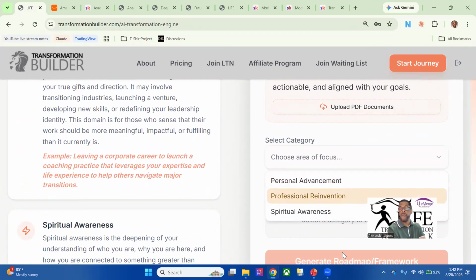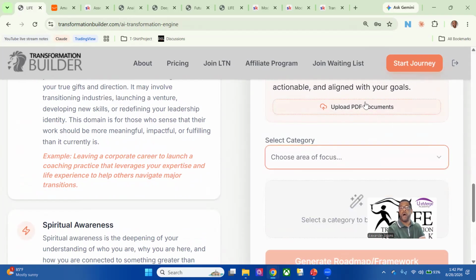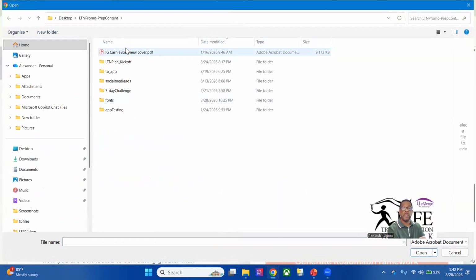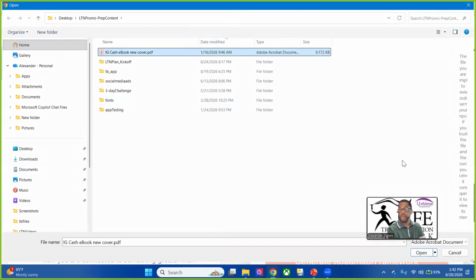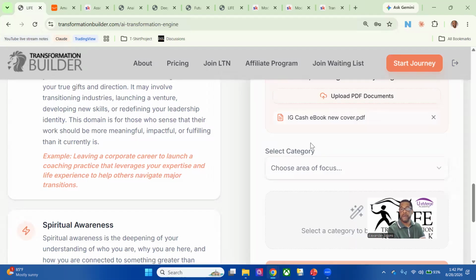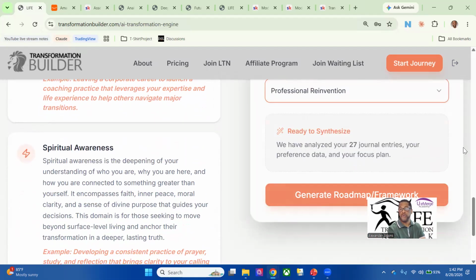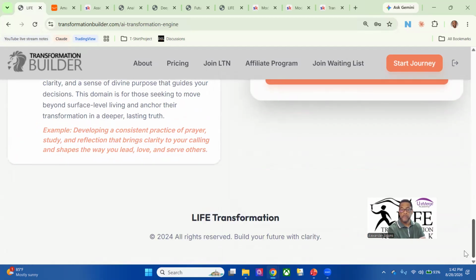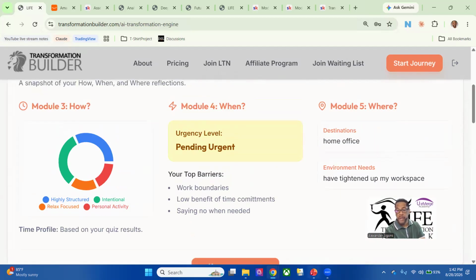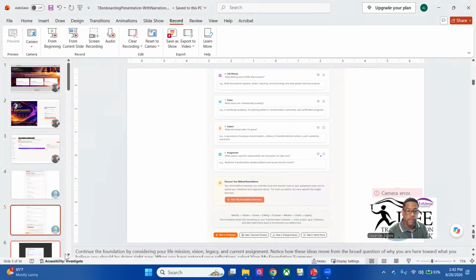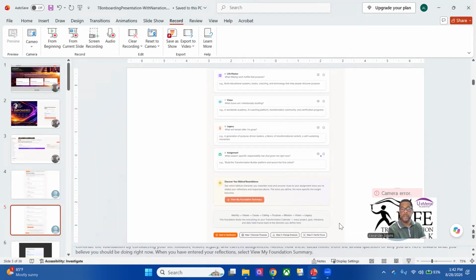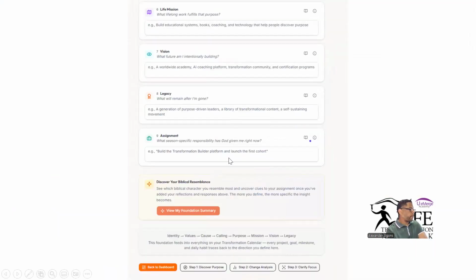But before you generate anything, you want to upload all those documents here. So when you upload those documents, you'll plug them in and there'll be a list of them here. And then you specify your category and then you will generate your roadmap. Okay. And then once you generate that roadmap, if I were to go back over here to my PowerPoint that I was trying to use in a previous recording, I realized that I couldn't get everything recorded correctly.